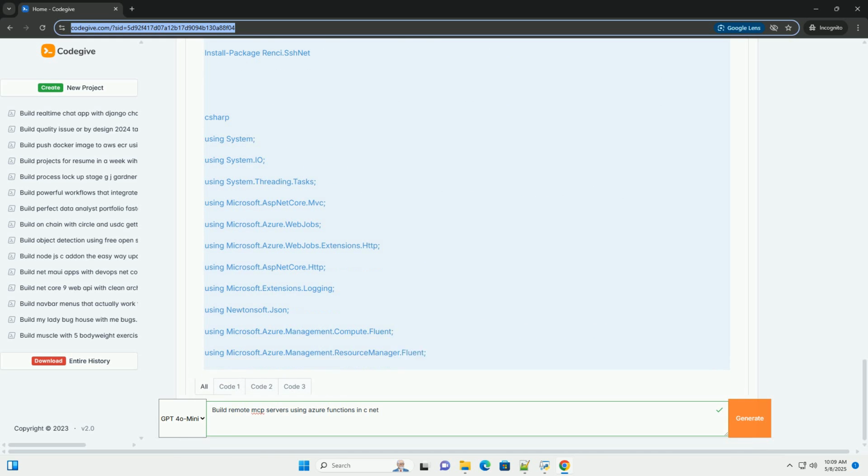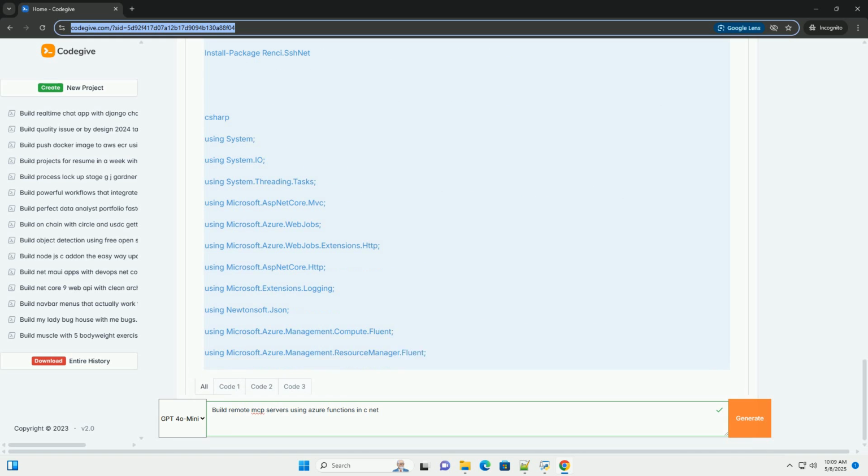Managed identities: enable a system-assigned or user-assigned managed identity for your function app. This allows the function app to authenticate to other Azure resources, like VMs and storage, without requiring you to store credentials in code or configuration. To enable system-assigned managed identity through the Azure portal, navigate to your Azure function app, select Identity under Settings. Set status to On and click Save. To assign roles to the managed identity, use the Azure CLI.